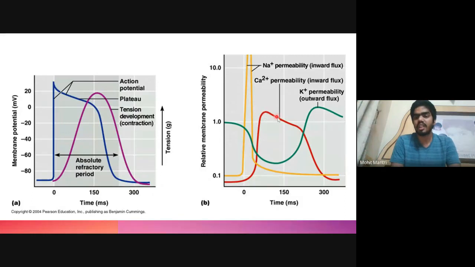So only when the calcium channel is closed, the potassium channel will open, and only after that the potassium outward flux will take place. Before that, the potassium will not flow outside the cell, and therefore the membrane will remain depolarized. So now what happens is calcium influx is decreased and the potassium efflux is increased, so the membrane reaches back to the resting membrane potential.